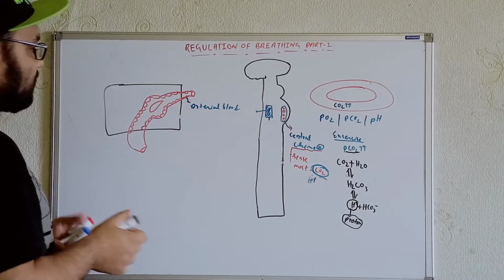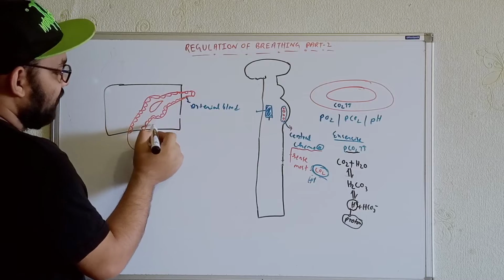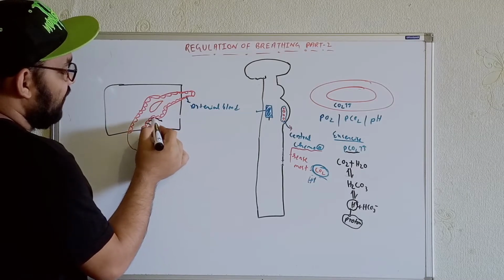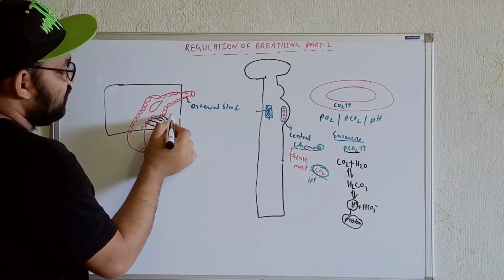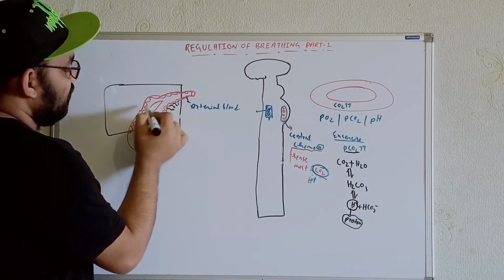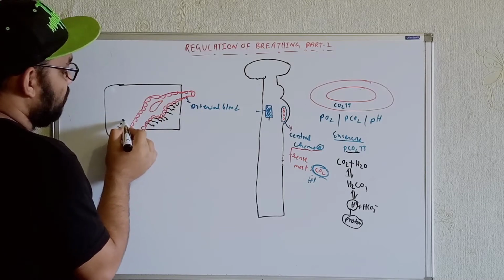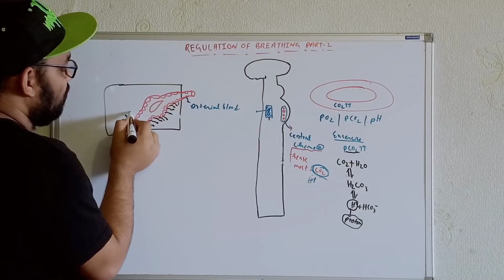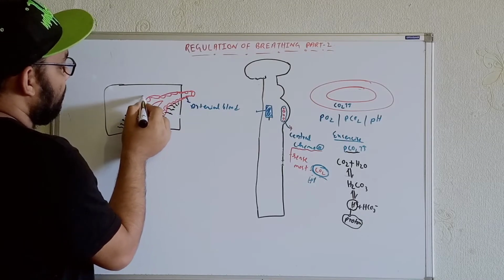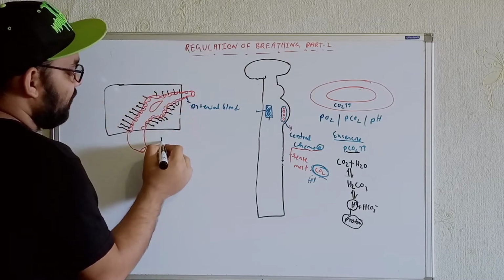So in these cases, try to understand from here, and along with that we will see these things will be supported by the foot processes of astrocytes. Foot processes of astrocytes. Okay. So the foot processes of astrocytes will also help to make it more tight. Okay. So in these cases we will get the blood-brain barrier.